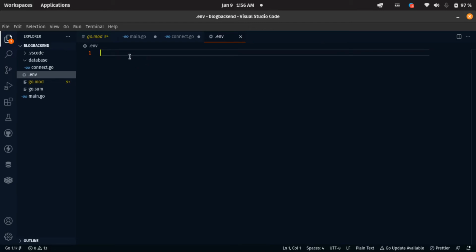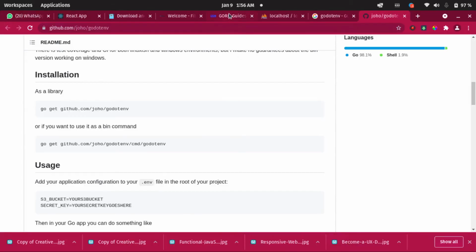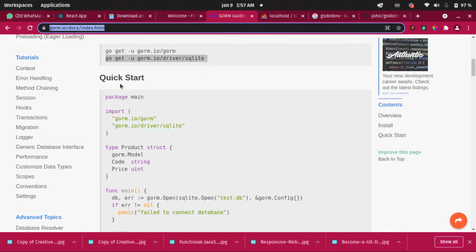Now let's come inside our .env and declare a variable. Let's call this variable dsn, equals to. Now how are we going to connect to our database? Let's go inside GORM and see how we can connect to our database.